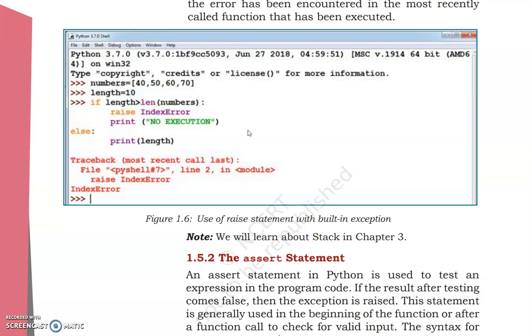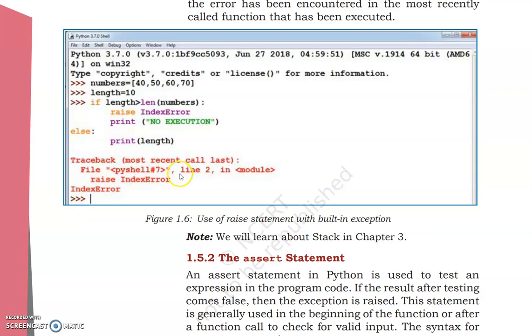In the built-in exception examples we studied above, we saw that an index error comes in when we are demanding a number that is higher than the range, or when we are finding the length which is more than the range that has been provided to you.